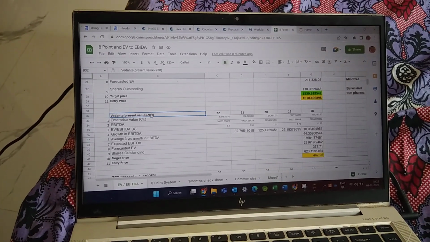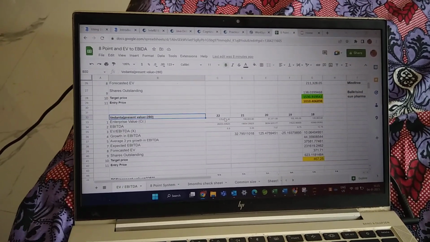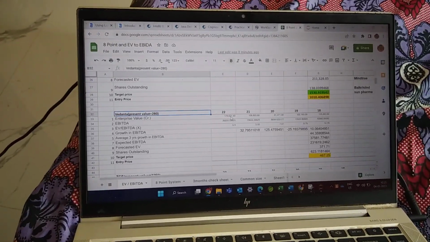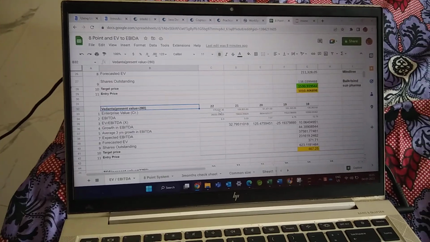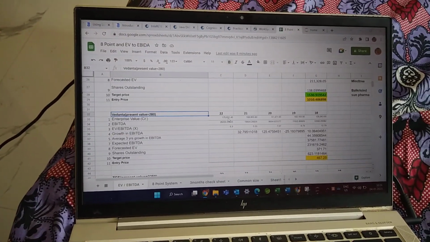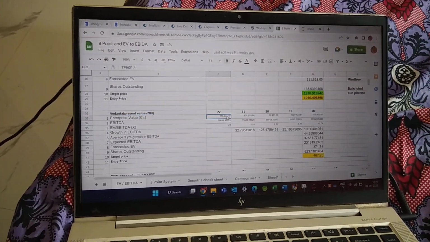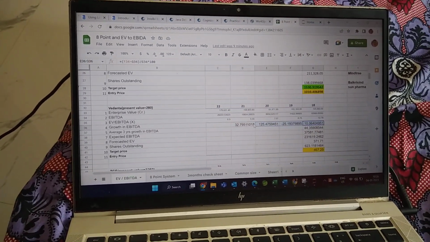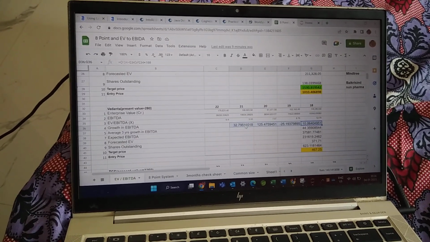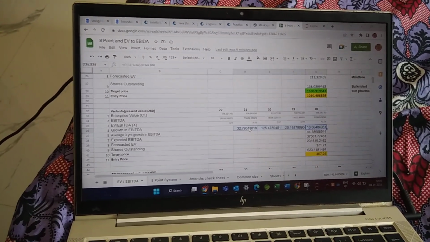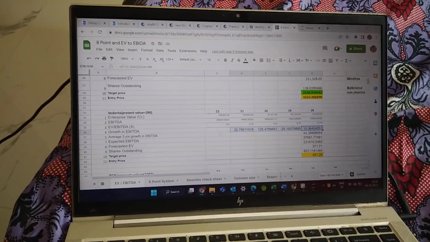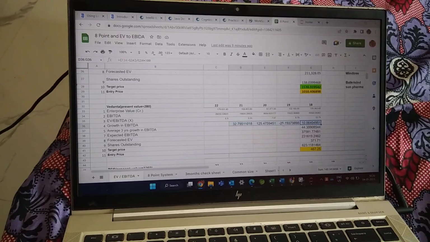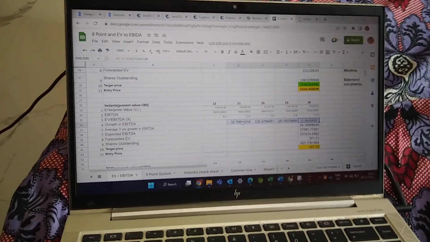So the first one is Vedanta. Here we took this data from the Money Control website, and the screener.in website is also very good. Initially we took this data and evaluated how the growth is in EBITDA. EBITDA is earnings before interest, tax, depreciation and amortization. If the growth is positive, like we can see 10, 25, 125, 32, it is very good.